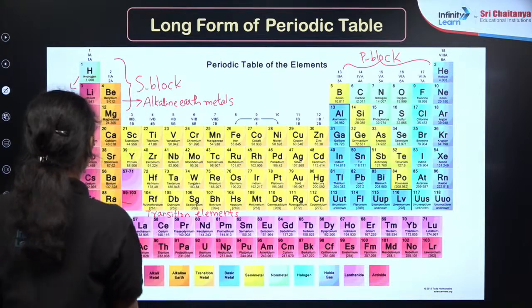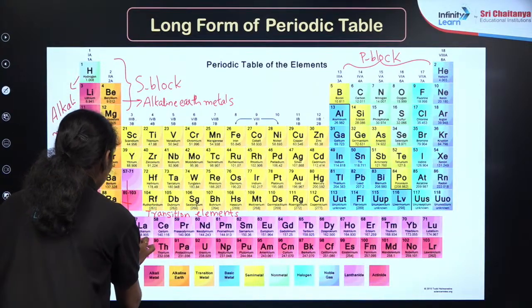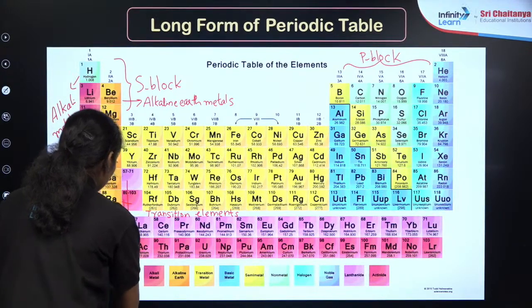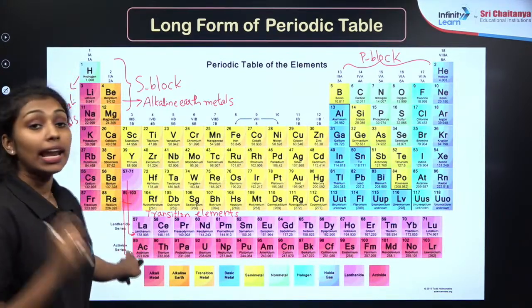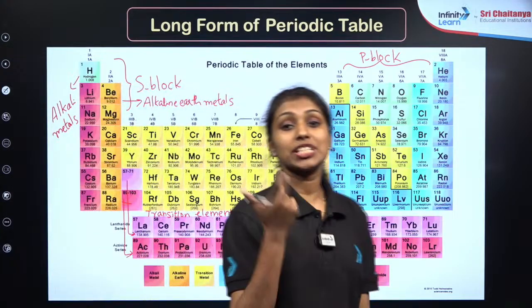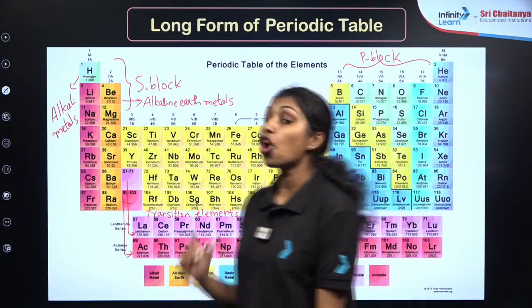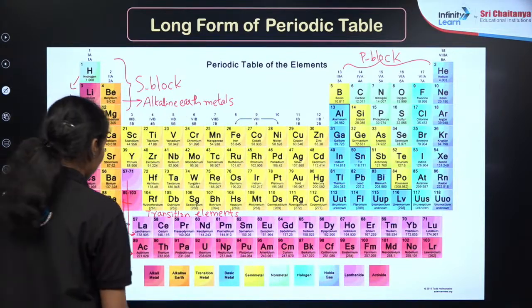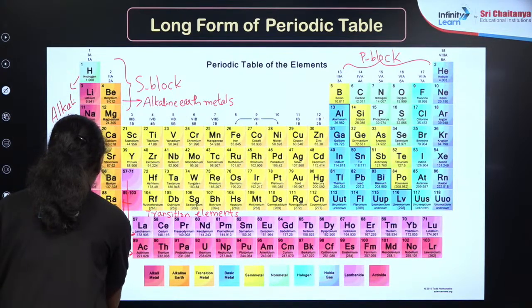Then as you can see here, from 57 to 71 and 89 to 103, these are two different series known as the lanthanoid series and actinoid series, which belong to the F block elements, which means that the last electron always enters the F orbital of each element, right?